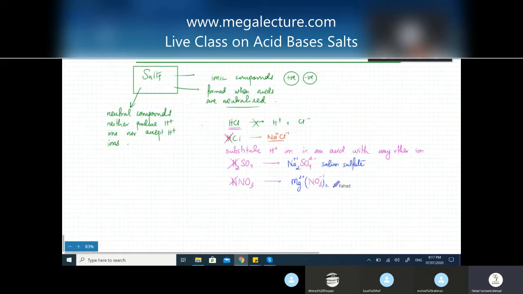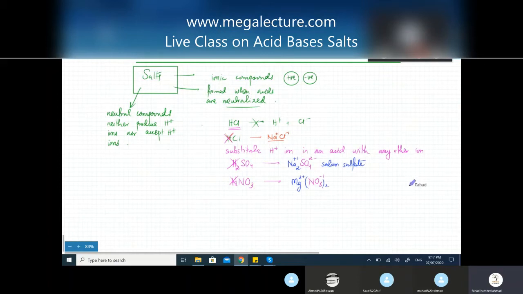Okay, how are salts produced? Right now I've only discussed it, but it's an open-ended way of making a salt. You have your choice.